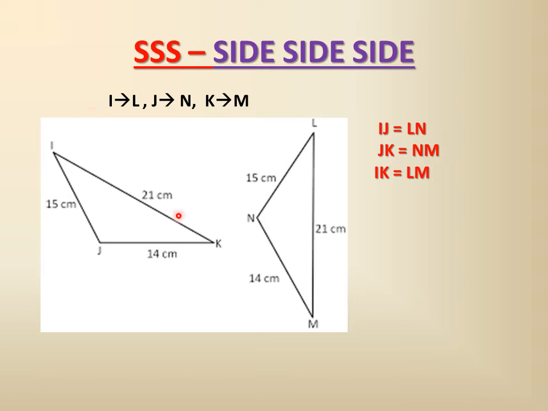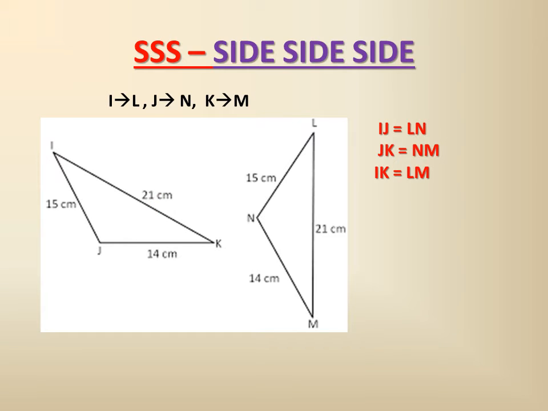Now we have to settle it down. So I will coincide with L, J will coincide with N because it is between 15 and 14, and K will coincide with M since M is between 14 and 21 and K is also between 14 and 21.